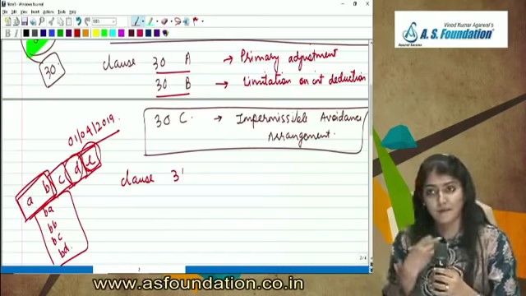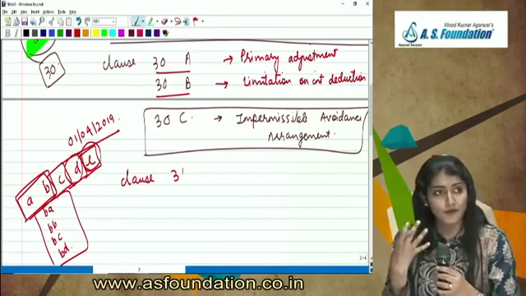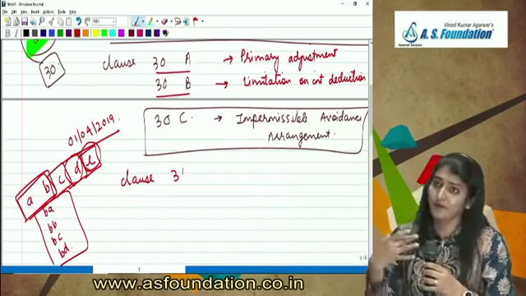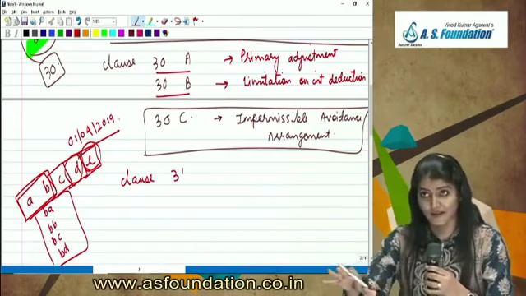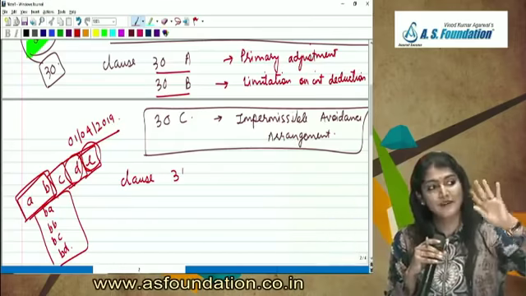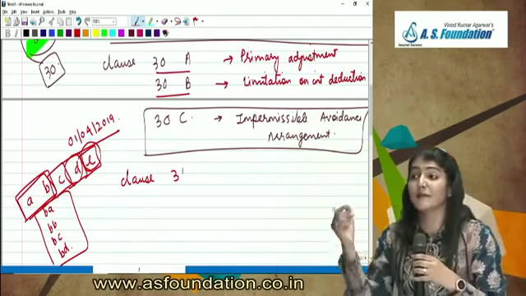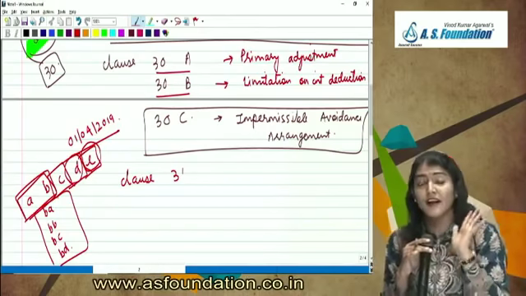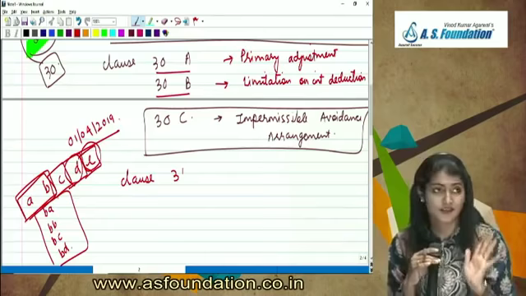31A and 31B, acceptance of loan, deposit or the specified sum. And 31C, repayment of all loans or deposits or specified sum. 31D, repayment of those loans which you had originally accepted in cash. And 31E, repayment of those loans which were originally accepted by cheque or draft, which is not an account payee cheque or an account payee draft.